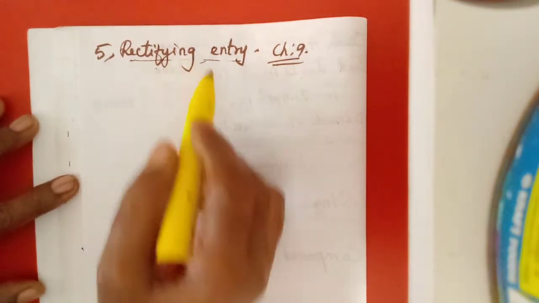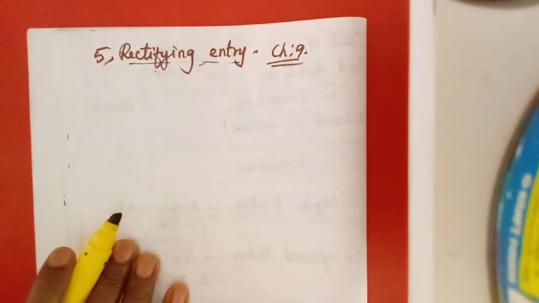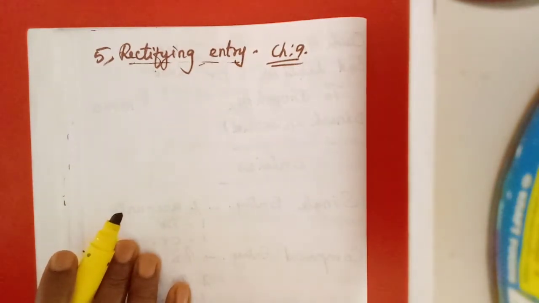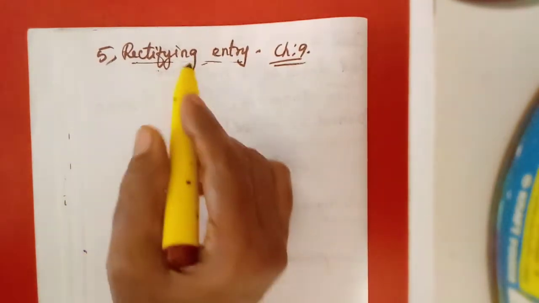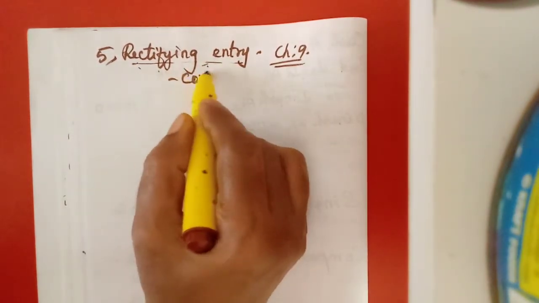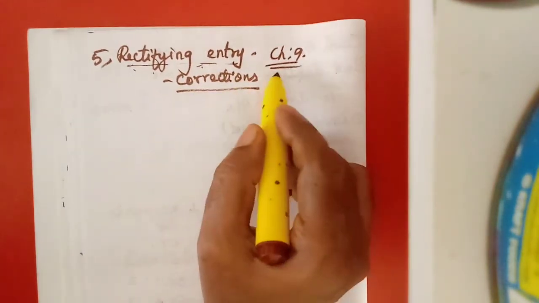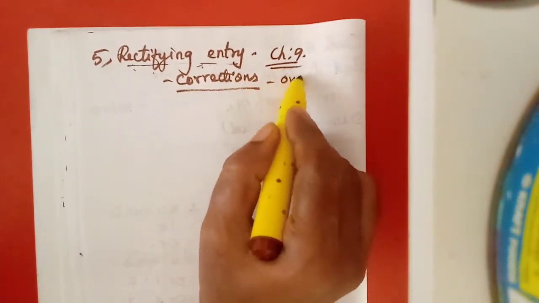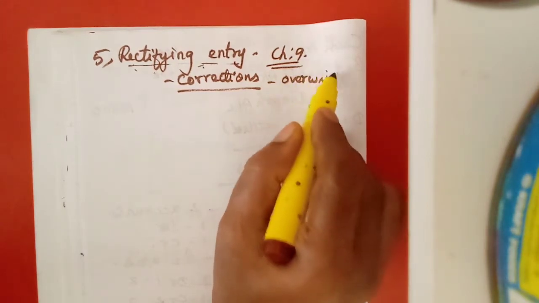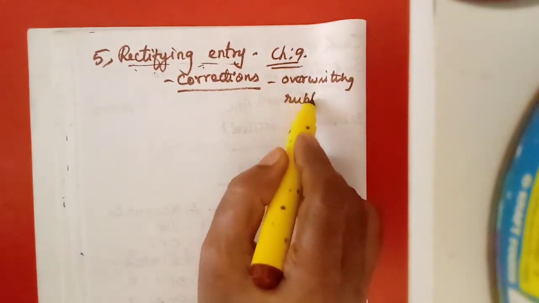If we find any mistake, we cannot correct it in the trial balance or ledger account itself. Only by writing one entry can we make corrections in the books of account. We should never do overwriting, rubbing and writing.